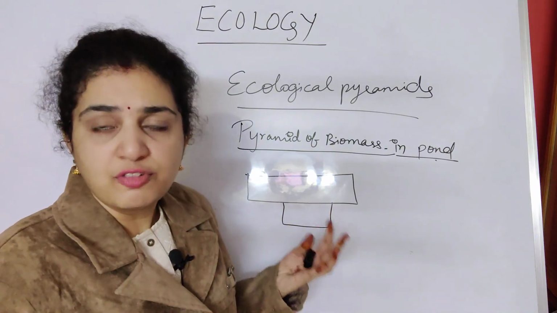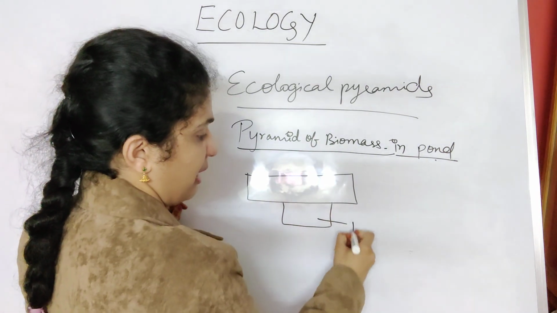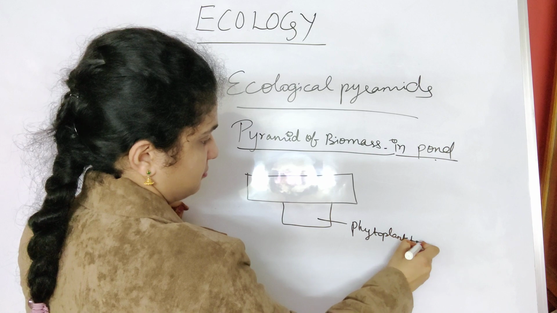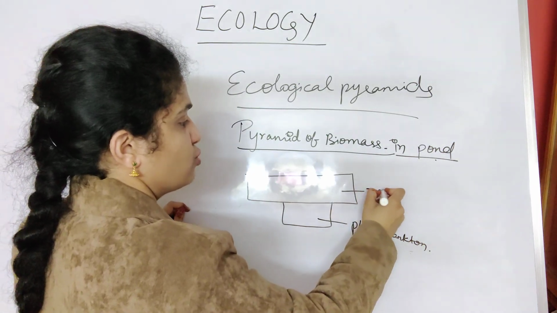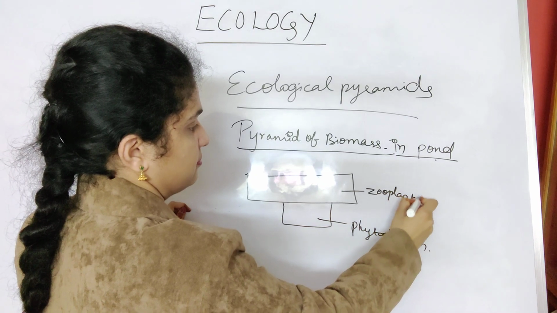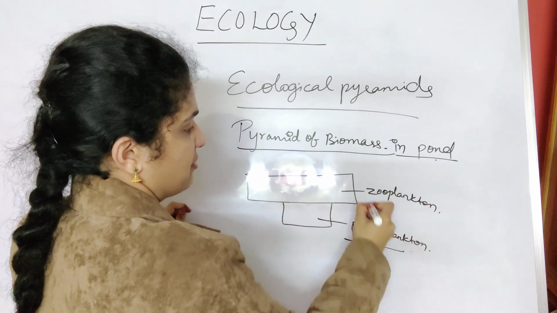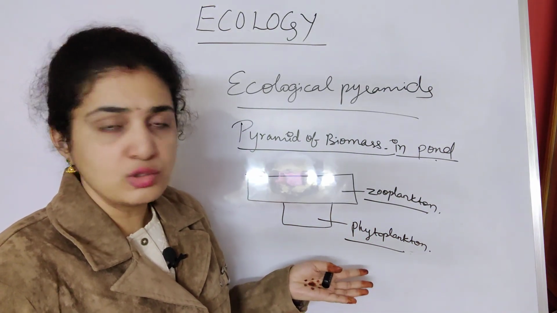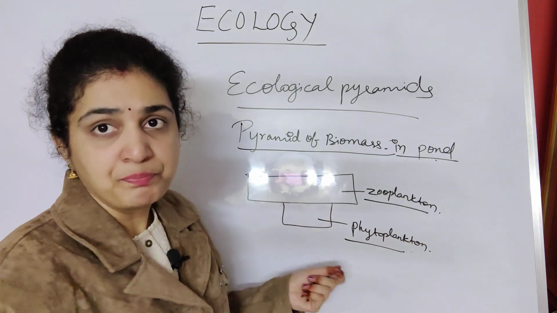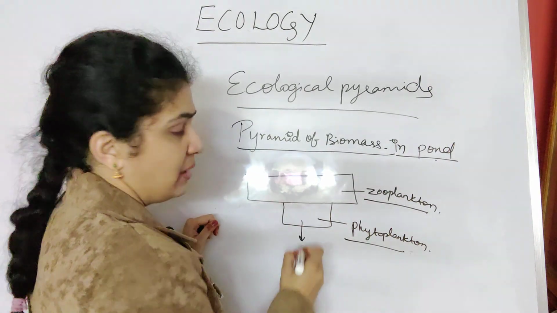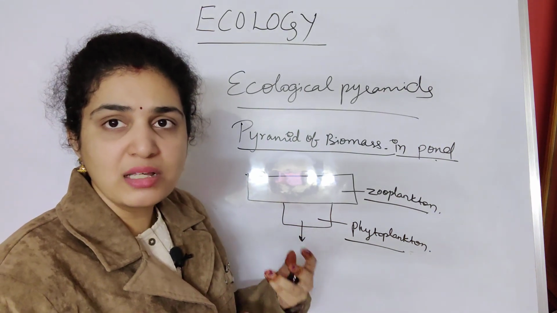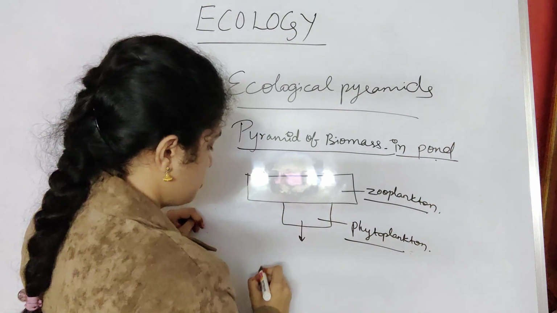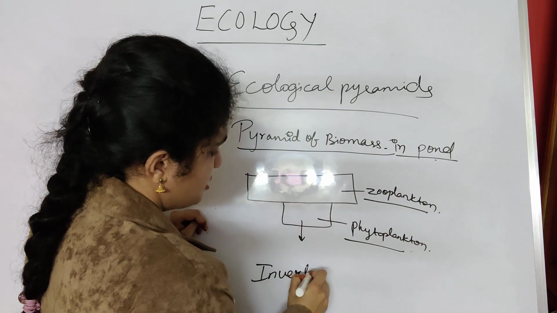What I have told you: the plants are also called phytoplanktons and the animals are called zooplanktons. So the phytoplanktons, that is the plants, are usually very minimal in number. That is, their amount of biomass is very much less. So here the pyramid is usually inverted.